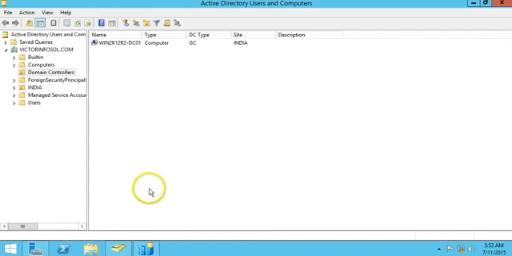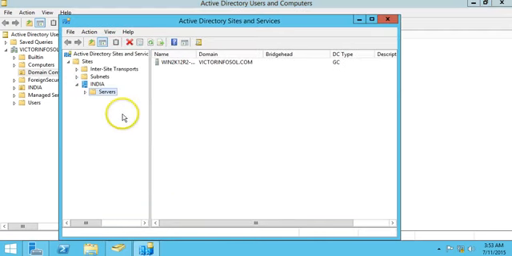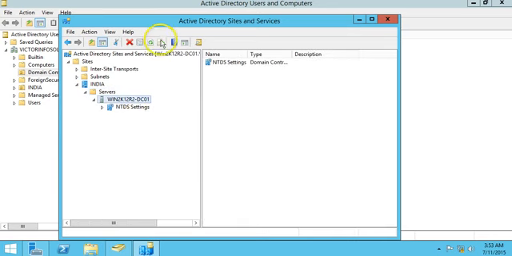So the old Windows Server 2003 has been removed from the domain controller role, and the old server is no longer available in Sites and Services.